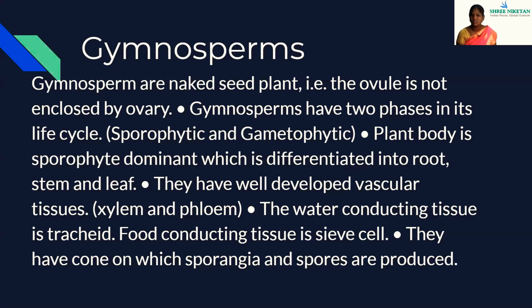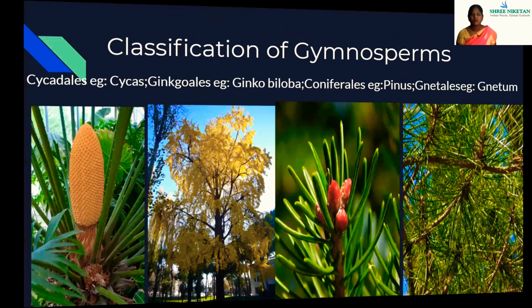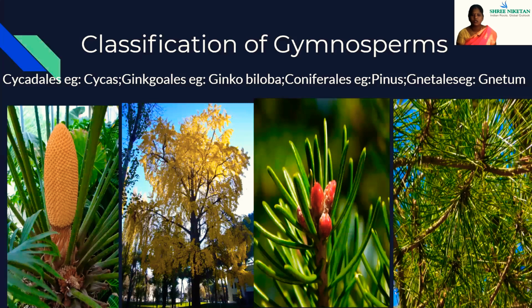The water conducting tissue is tracheid, and the food conducting tissue is sieve cell. They have cones on which sporangia and spores are produced. The classification of gymnosperms: Cycadales, example Cycas; Ginkgoales, example Ginkgo biloba; Coniferales, example Pinus; Gnetales, example Gnetum. You can see the cone-shaped structure with the seeds visible outside. Naked seeds can be seen in gymnosperms.